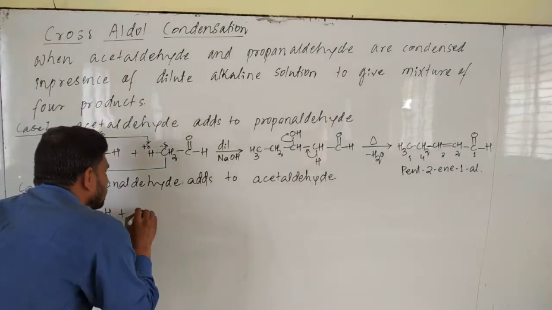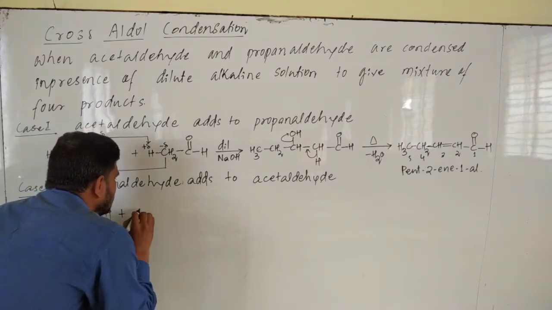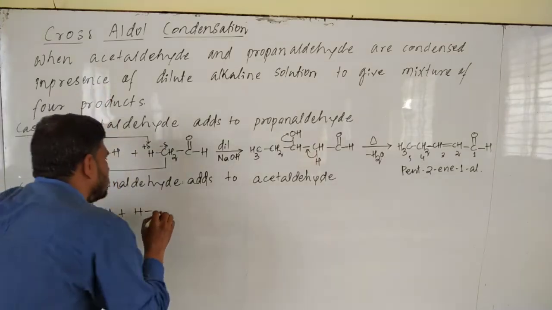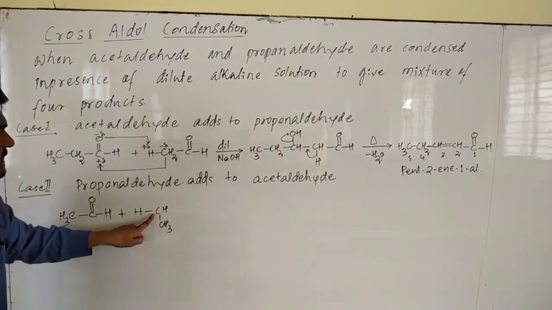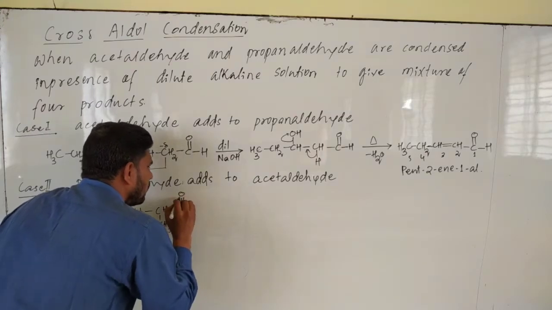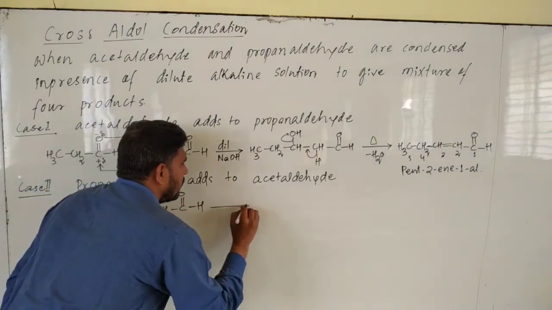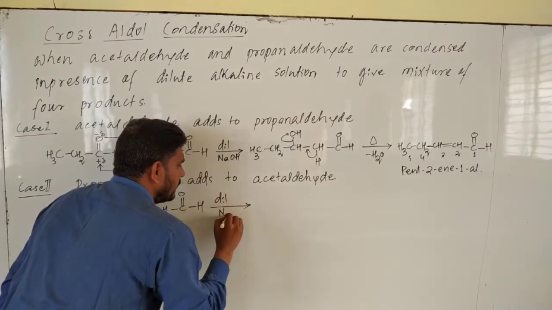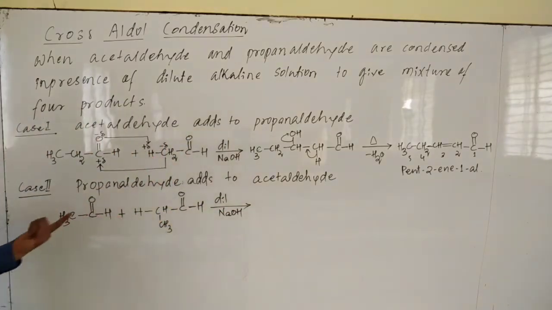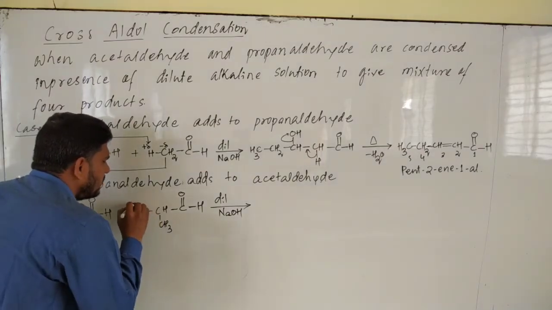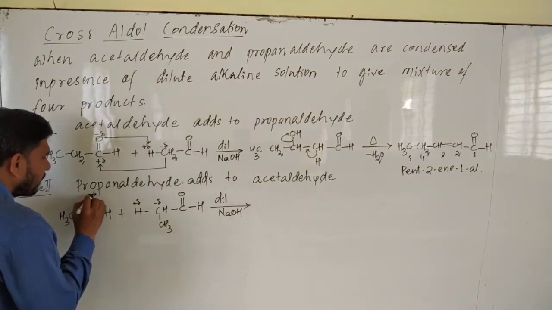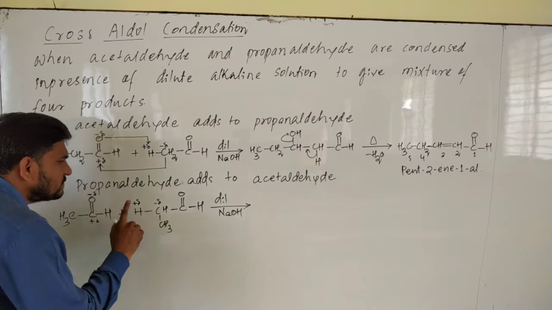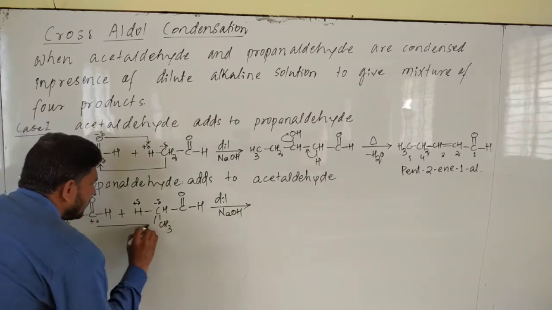You know propanaldehyde, I can write propanaldehyde as, see over here you just look at this one, CH3 CH2 C double bond O H, dilute sodium hydroxide, both are same. Okay, over here alpha hydrogen, this is abstracted by the dilute sodium hydroxide. Okay, same thing will happen, but what I am doing is writing directly.